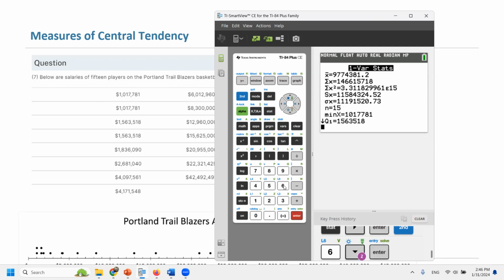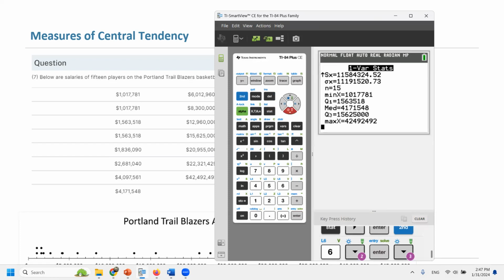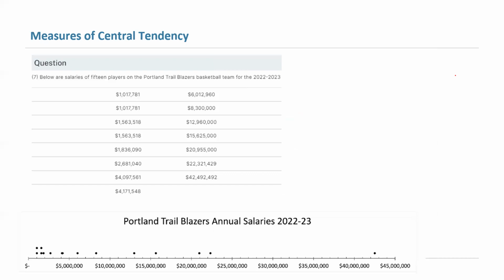Here we go. Guys, take a look at the calculation. X bar, or the average, is 9,774,381 million. What is the median? If I ask you to find the median, you're going to go down the page and find the median, which is 4,171,548. So take a look at the answer. This is the mean of the data. This is the median of the data.